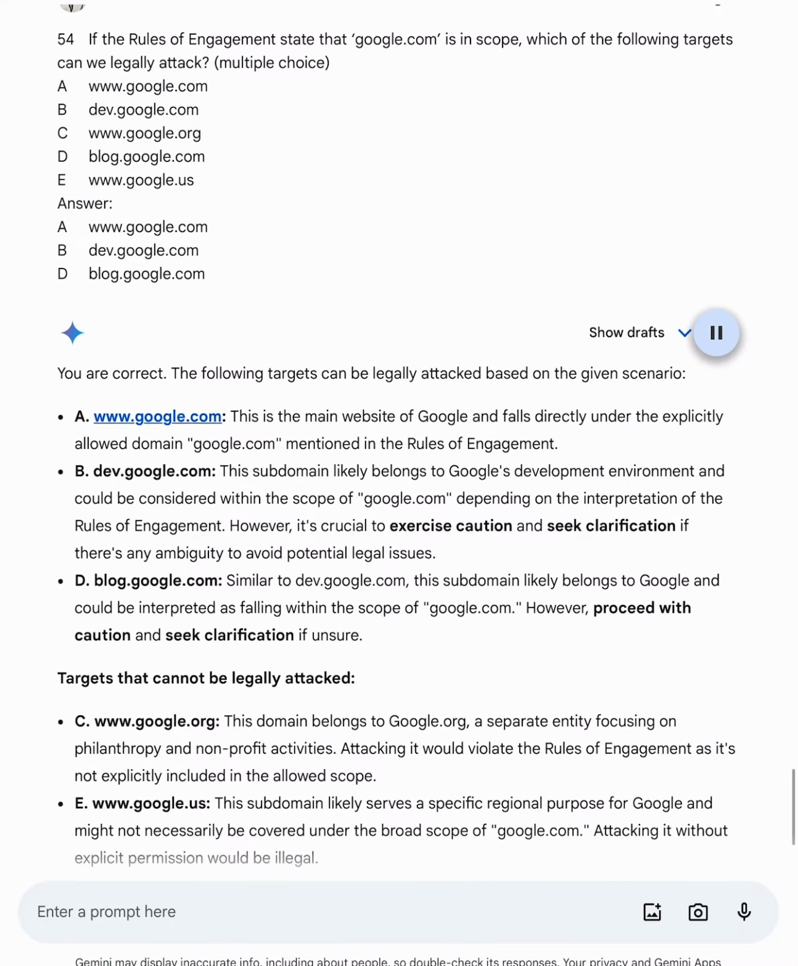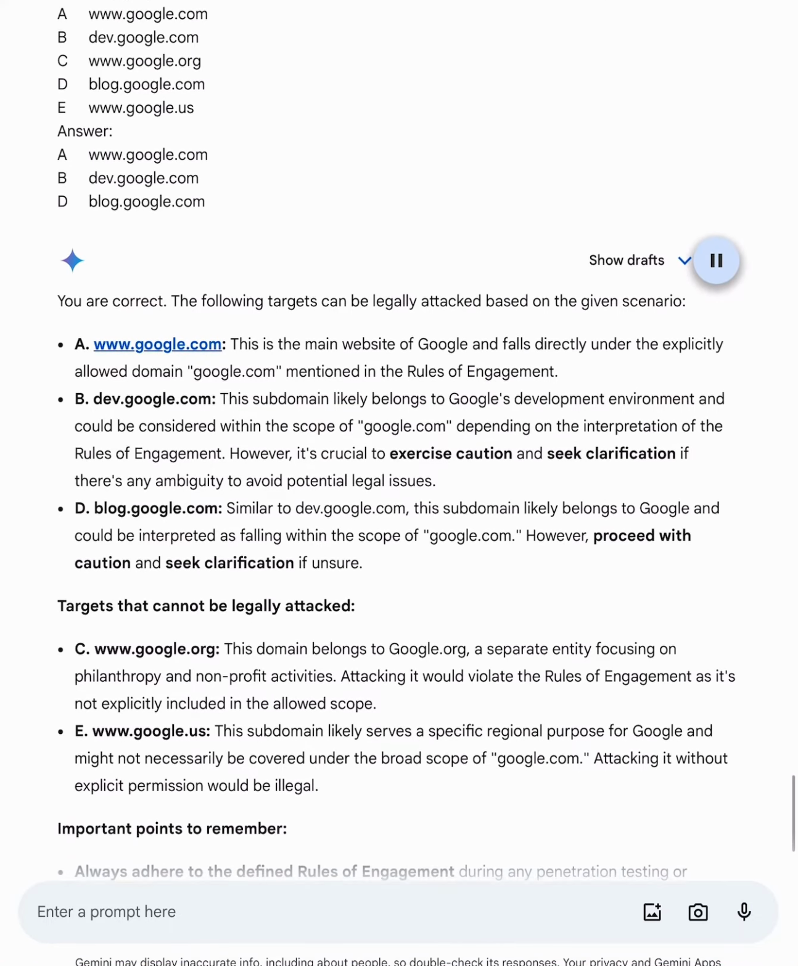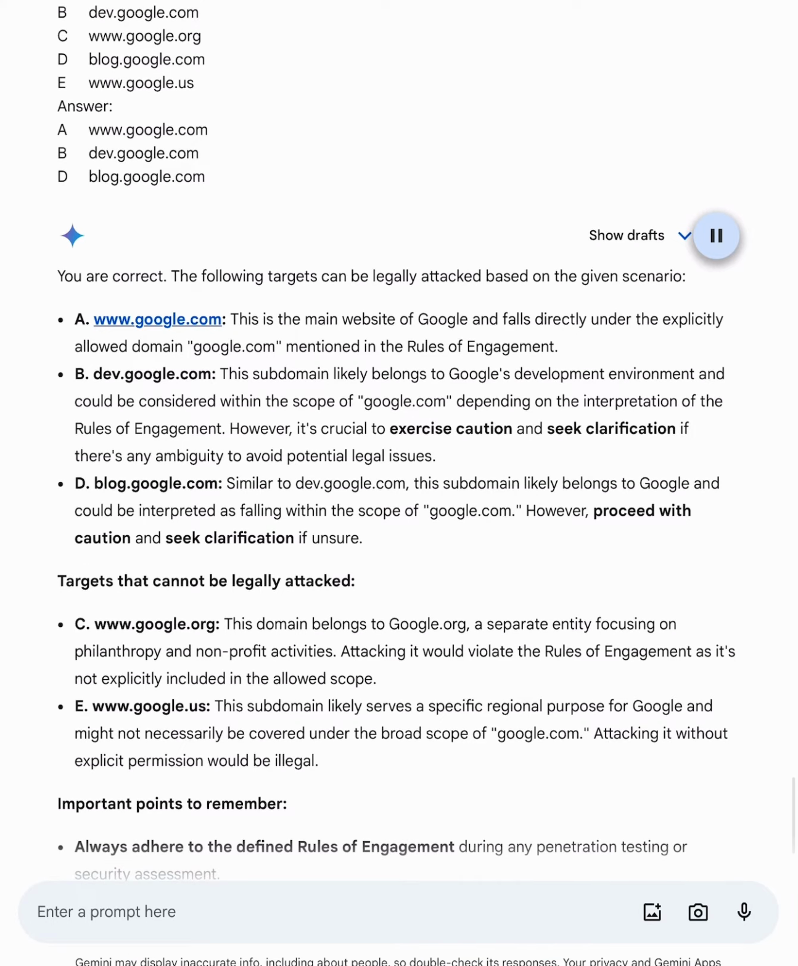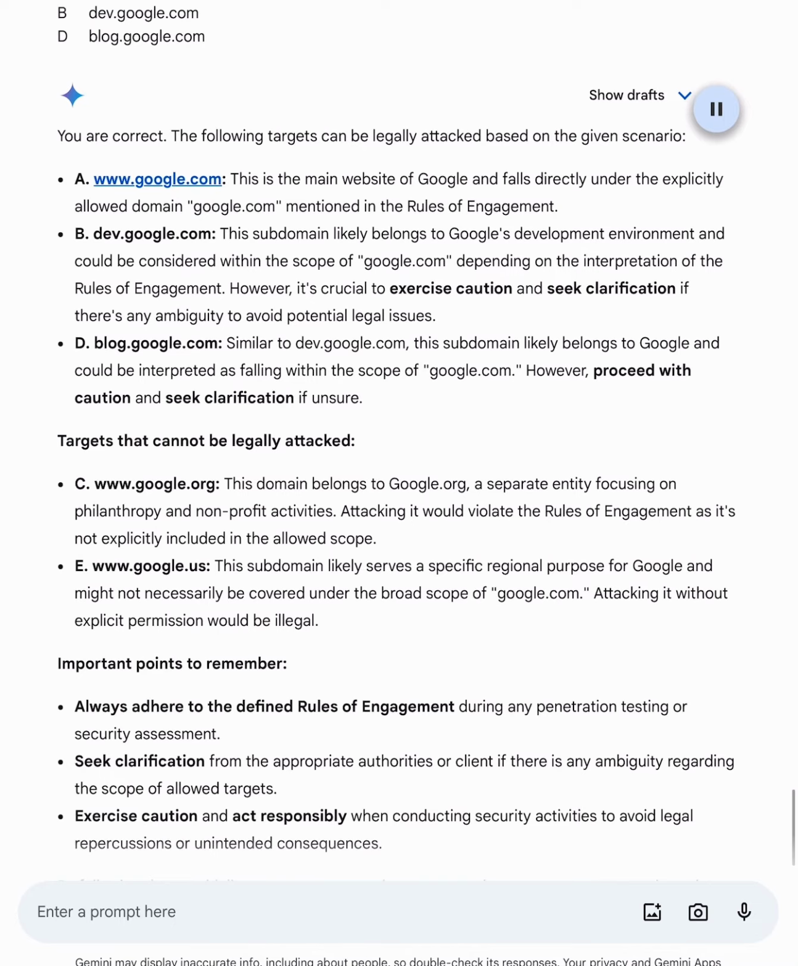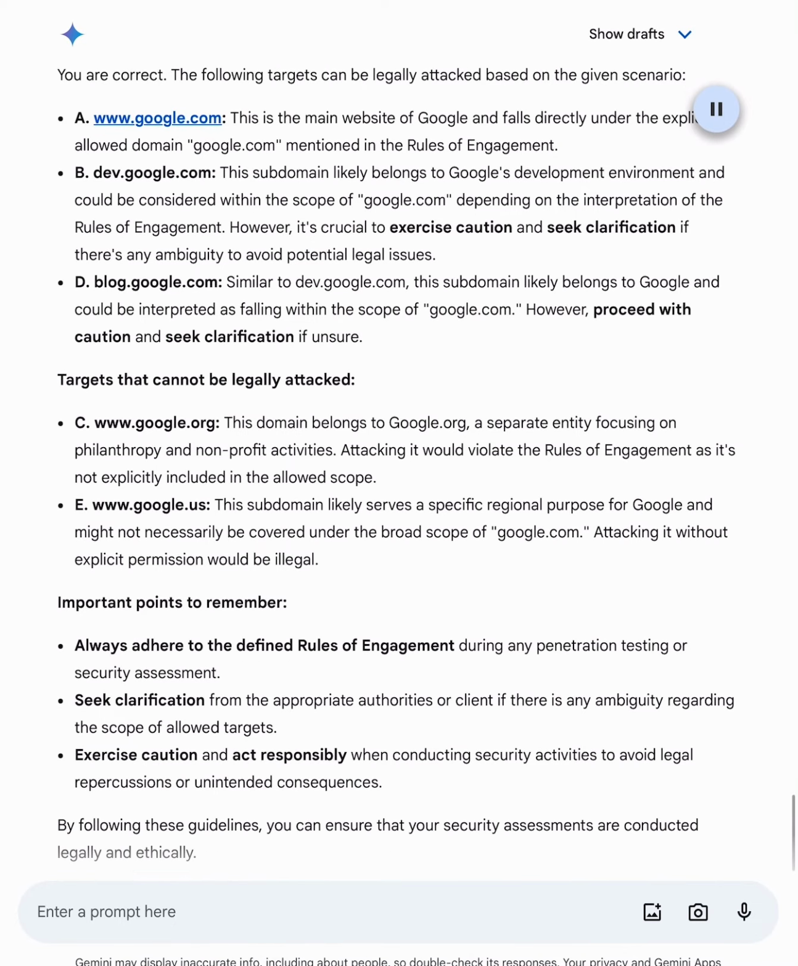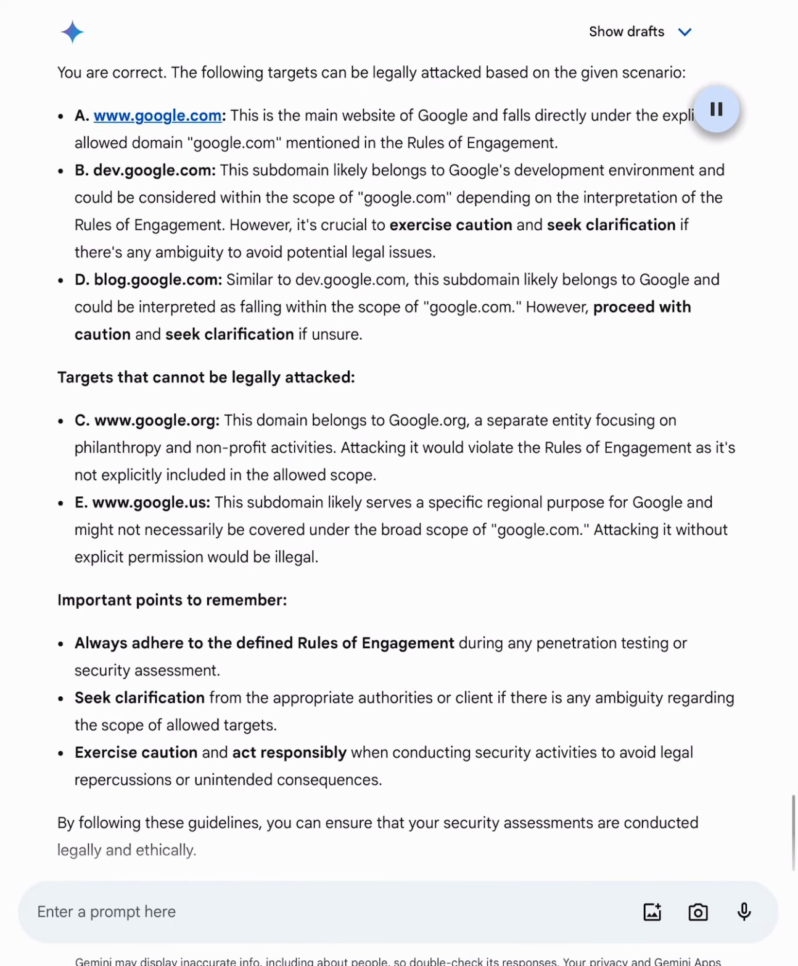E. Link to www.google.us. This subdomain likely serves a specific regional purpose for Google and might not necessarily be covered under the broad scope of link to Google. Attacking it without explicit permission would be illegal.